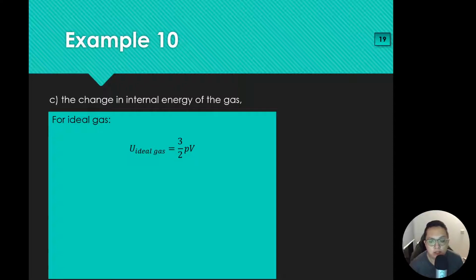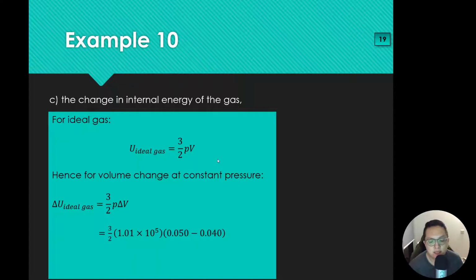So if I want to find the change in internal energy of the ideal gas, delta U is equal to 3 over 2 P times delta V, because P is constant. So here what you're doing is taking 3 over 2 PV1 minus 3 over 2 PV2. Substitute in the values and you should get the change in internal energy, which is 1500 joules.